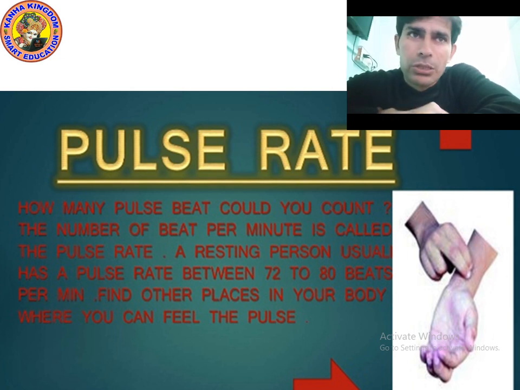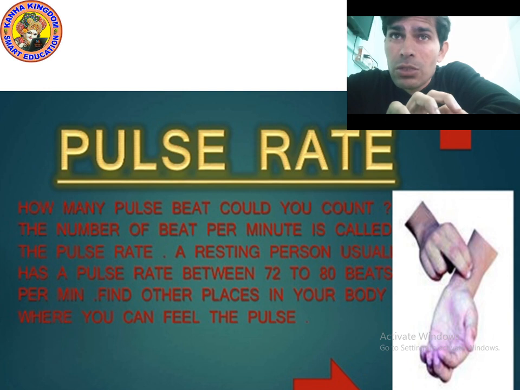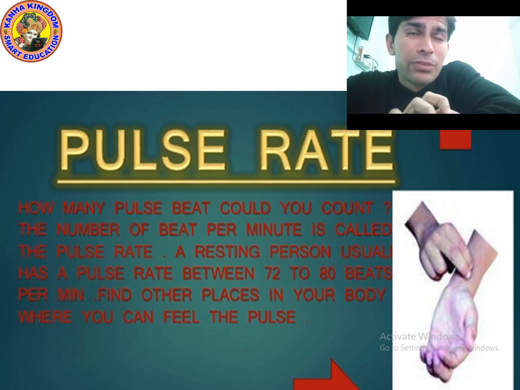I hope you understood the meaning of pulse rate. So remember, the number of beats per minute is called pulse rate. And you know what cells are. Cells are the basic structural and functional unit. They are small units, and there are different types of cells that make our blood: RBC, WBC, platelets.